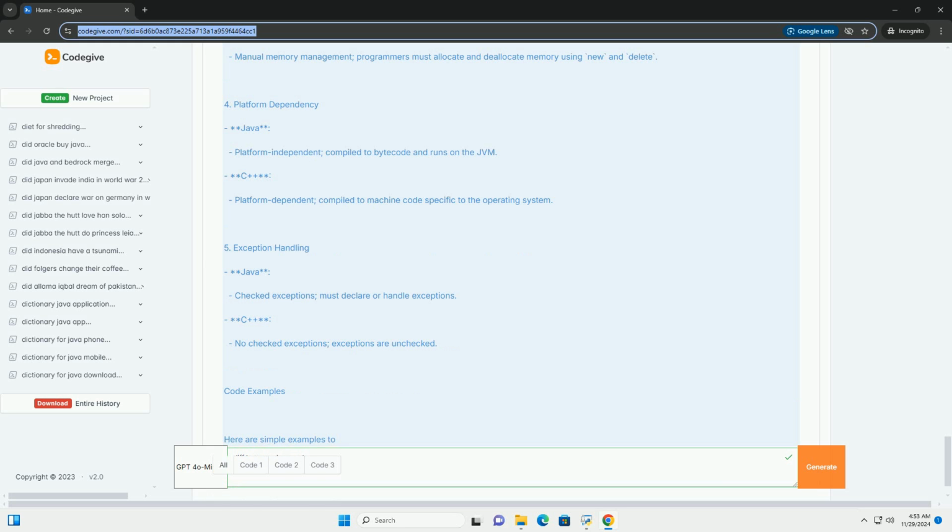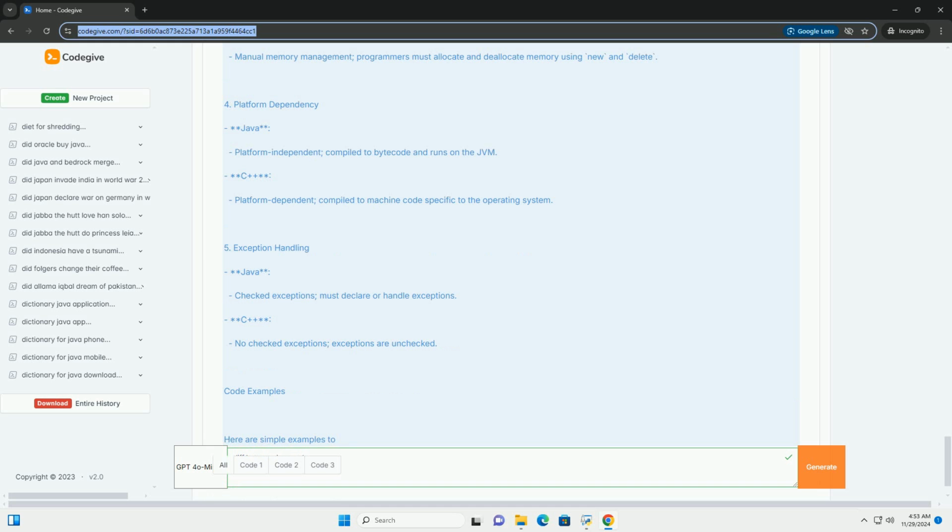Code examples. Here are simple examples to illustrate basic differences in syntax and structure. Java example. C++ example. Key differences in code examples.